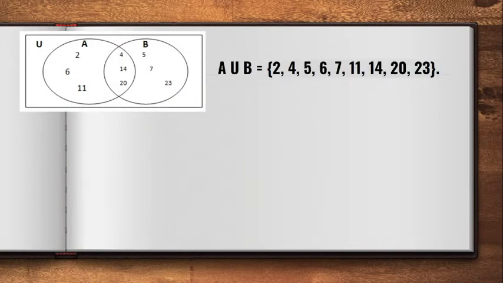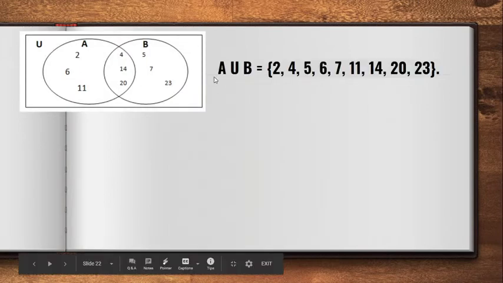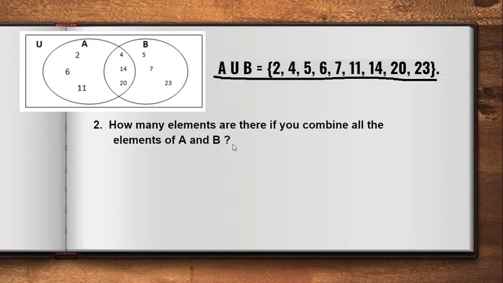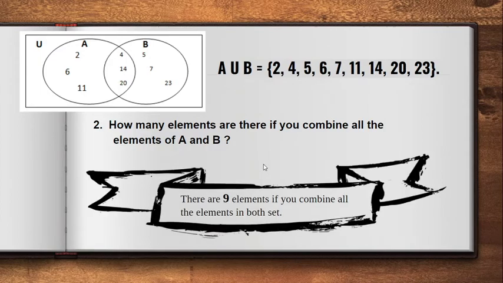Next, since I have here the union of A and B, 2, 4, 5, 6, 7, 11, 14, 20, 23. The next question is, how many elements are there if you combine all the elements of A and B? Meaning to say, ilan daw yung elements kapag kinombine mo silang dalawa? So, let's count. I have here 1, 2, 3, 4, 5, 6, 7, 8, 9. Again, meron tayong 9 elements.